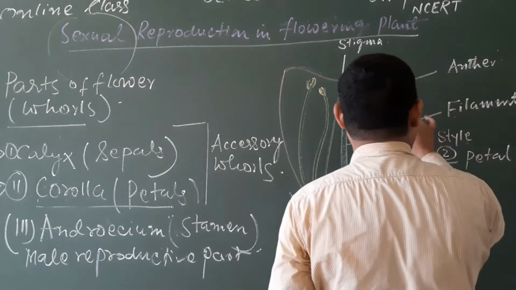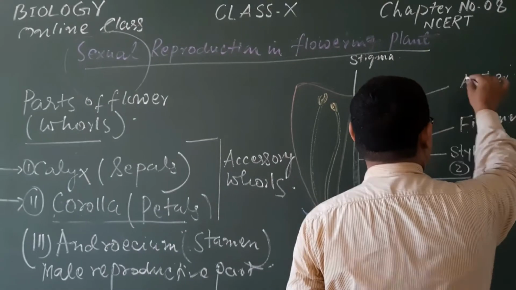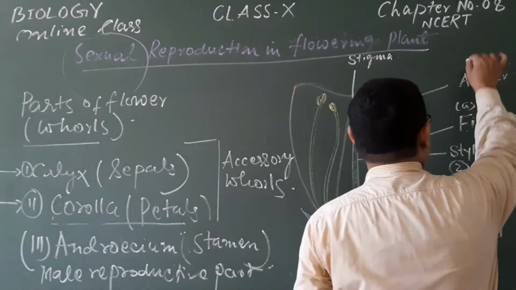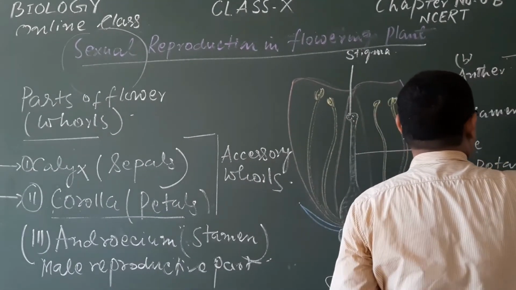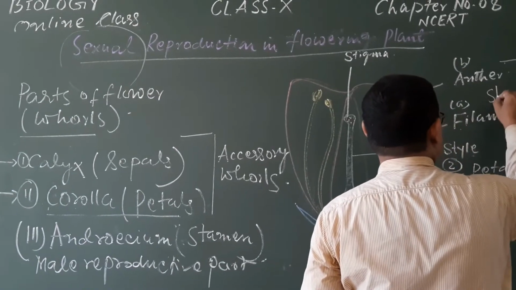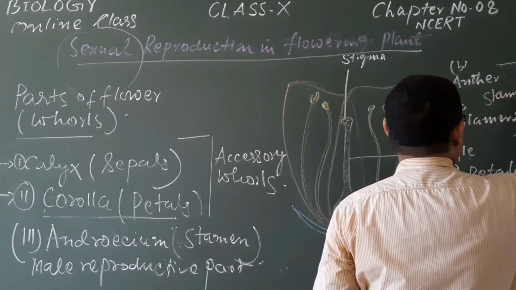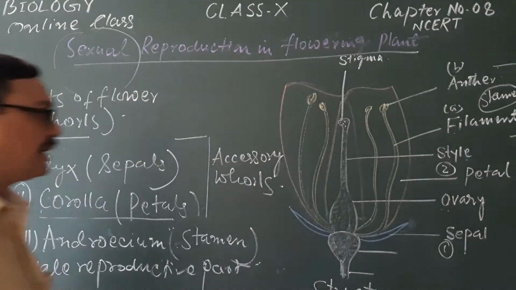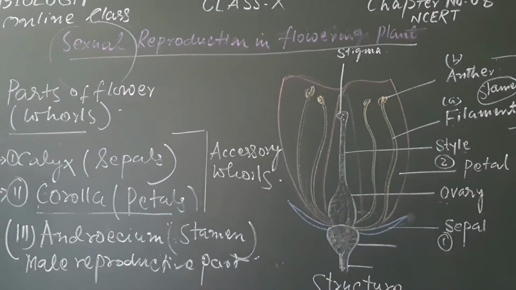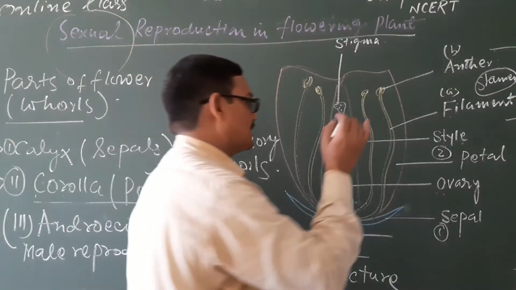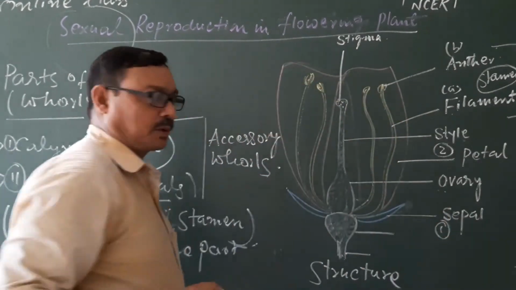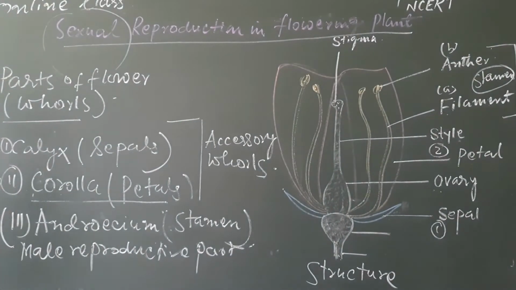It has 2 important parts, the filament and the anther. A filament, B anther, and this together is known as stamen. Androecium is the male reproductive part of the flower. That means this is the part which is responsible for production of male gamete.